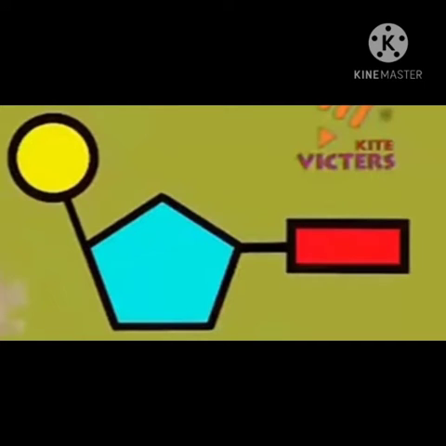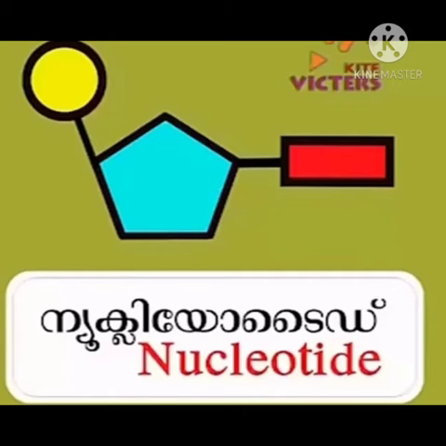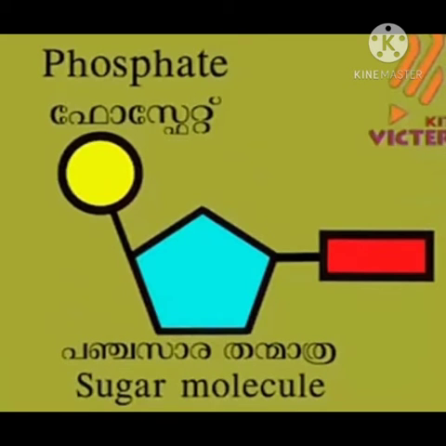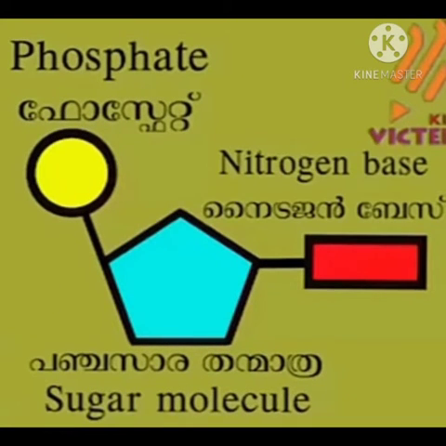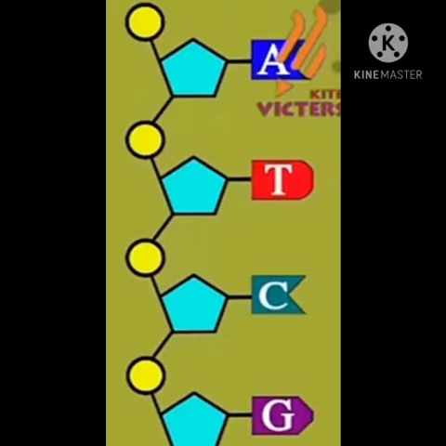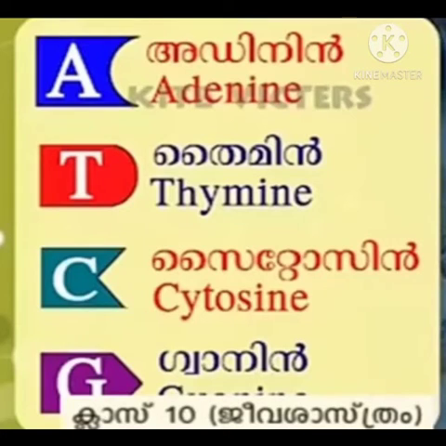Thus, this is the unit of DNA and it is known as the nucleotide. It is made up of three types of molecules: a deoxyribose sugar, a phosphate molecule and a nitrogen base. The alkaline nitrogen bases are of four types: adenine, thymine, cytosine and guanine.